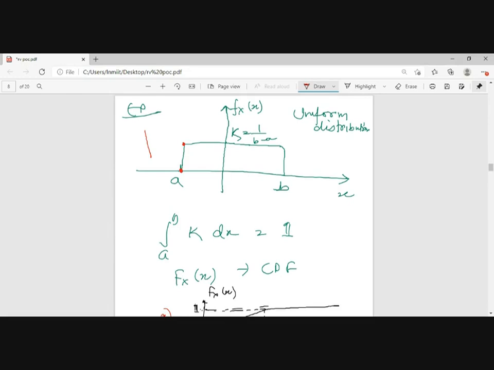Whenever you are taking a unit impulse function or unit step function, what will be its value at 0?